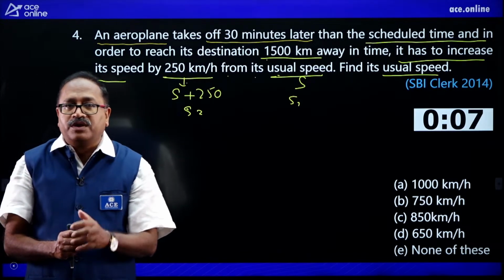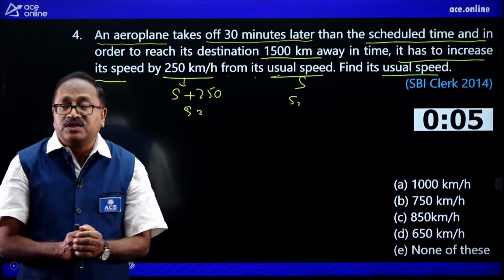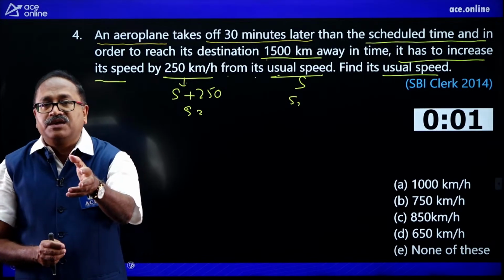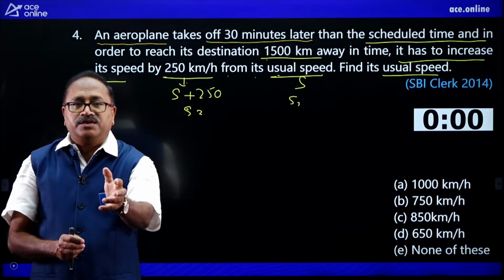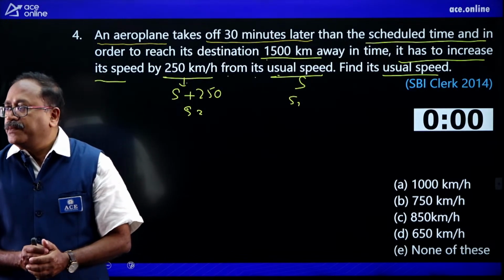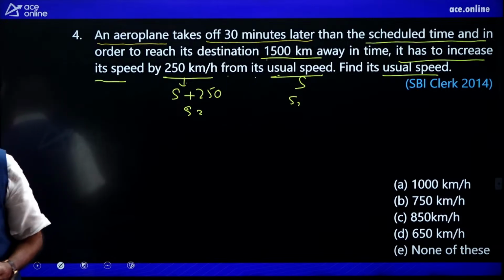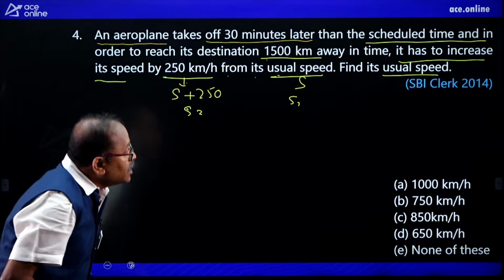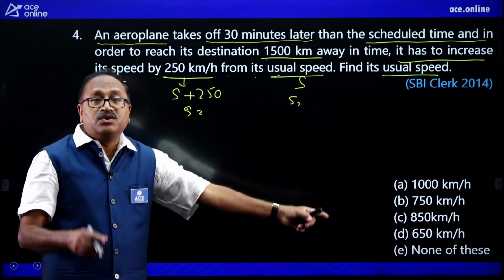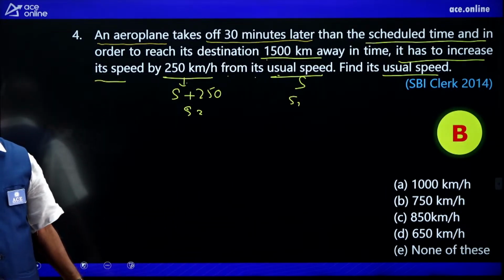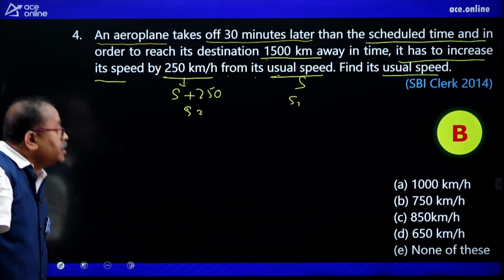750 kilometers per hour. That is the actual speed. But this is a little tricky. We will make it easy. Now, just wait and see the answer. And I can see that Anusha has said option B. Is the time up? Yes, option B is your answer. 750 is correct.